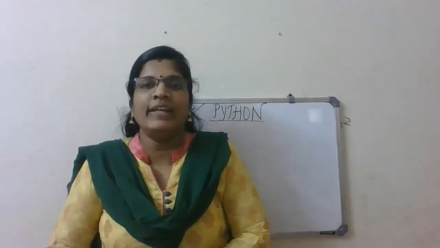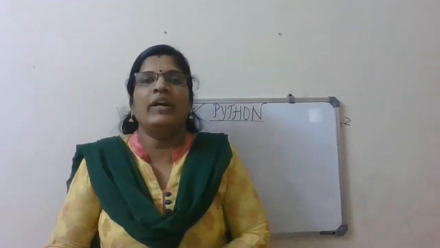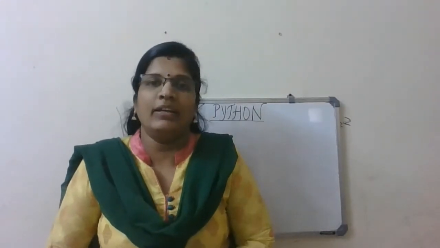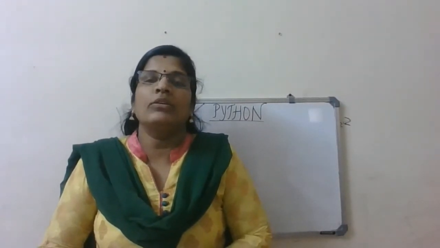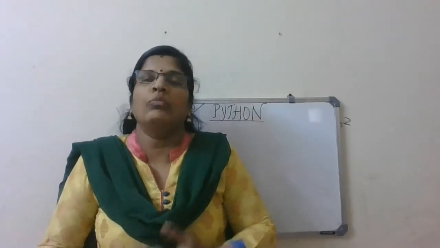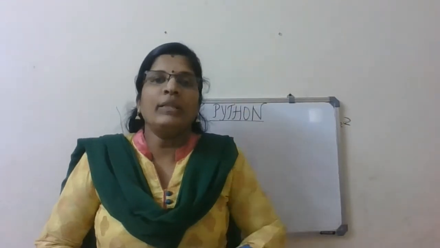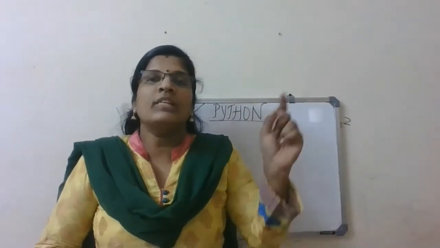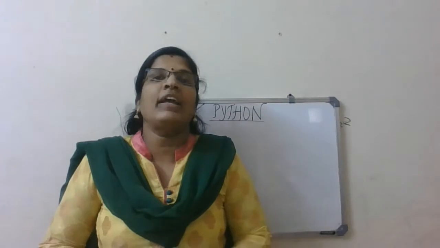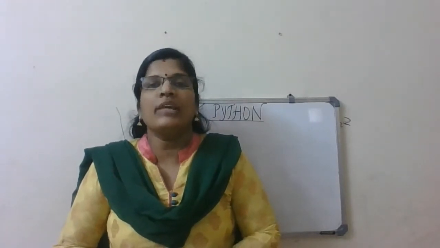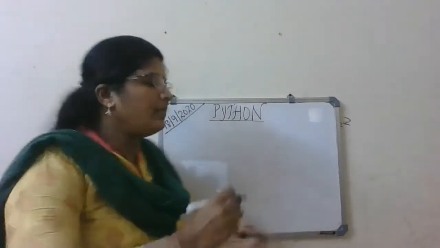multiplication or anything, right? But instead of that, what you can do is, before writing the program, you can start with a comment line. Comment, in the sense, you're giving some comment about the program. What is the name of the program, or anything you can give. So when you open the program file, if you see the first line, the comment line will say what the program is related to. Then it will be easy for us to understand. So we can use a comment line. Now I'll tell you how to write comments in Python.